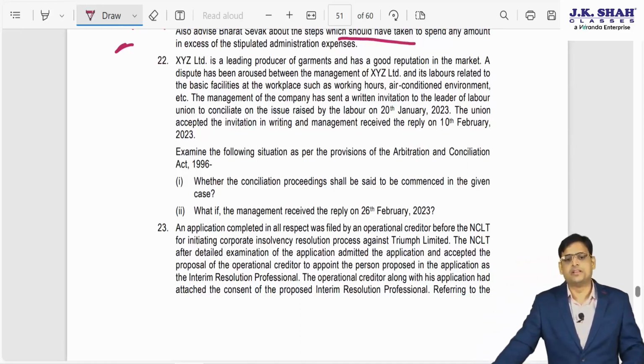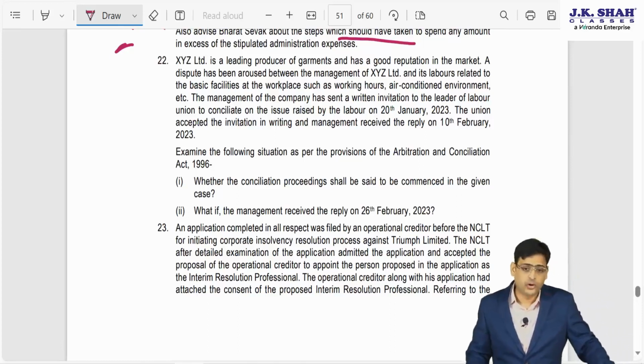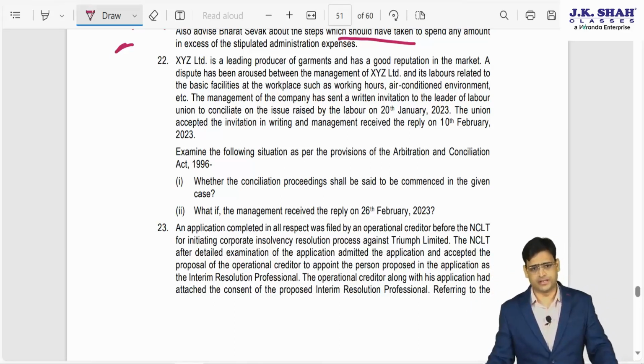XYZ Limited is a leading producer of garments and has a good reputation in the market.